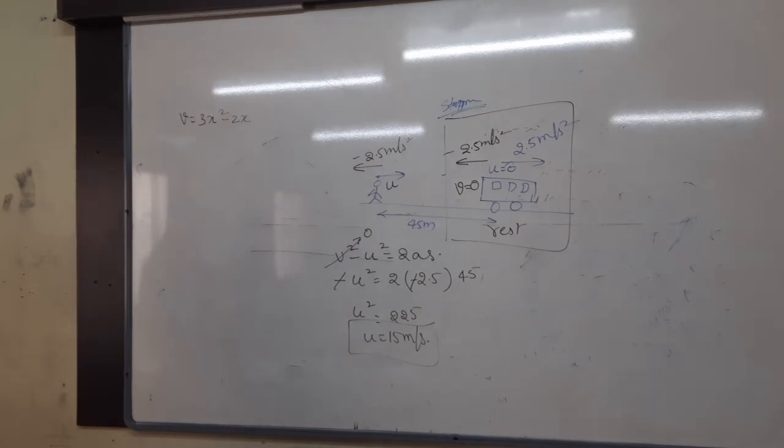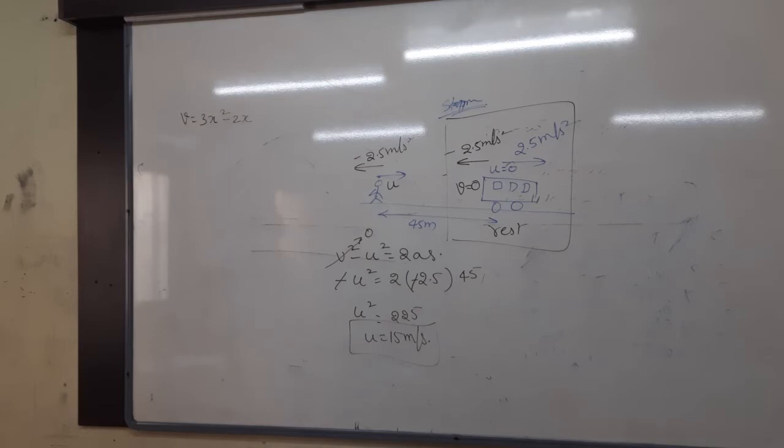10 is the correct answer. No, not 10. You have to find out the acceleration. See what I have given in the question. Read the question first. Very good. 80 meters per second square is the correct answer. I am asking the acceleration, not the velocity. Don't substitute the values and then tell me the answer.